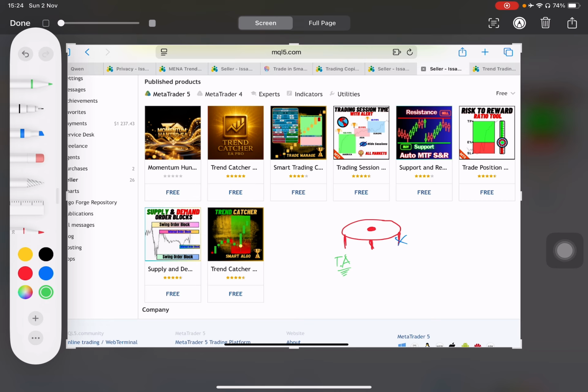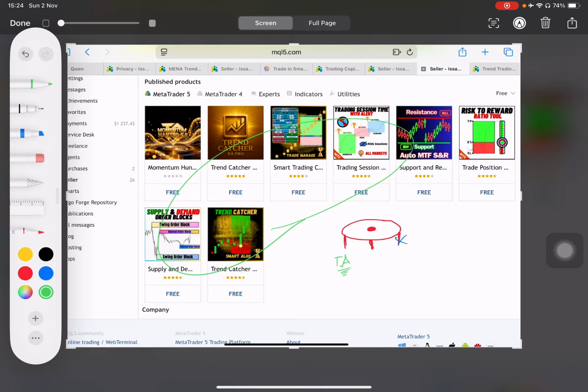With all these indicators, the free indicators and the paid indicators that you have here, I'm offering you the technical analysis. This is the first pillar and the first axle of this table, the trading table, that without this pillar, you're not going to be able to make any progress in your trading.